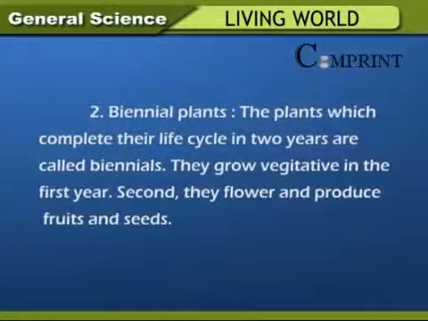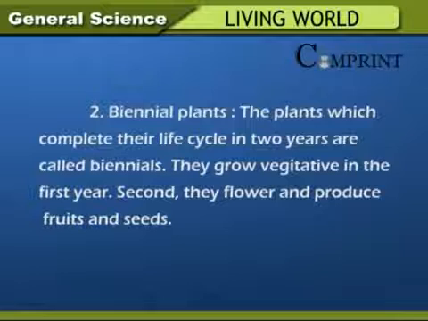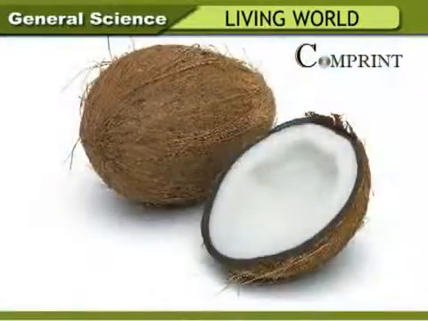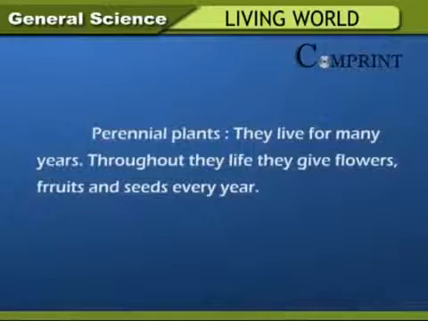Biennial plants. The plants which complete their life cycle in 2 years are called biennials. They grow vegetatively in the first year. Second year, they flower and produce fruits and seeds. Example: carrot, beetroot, radish.